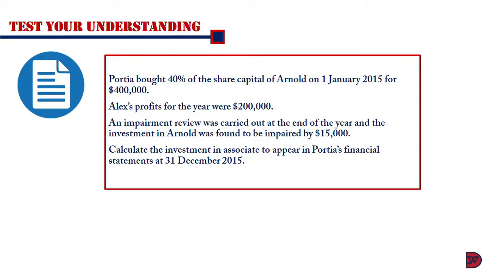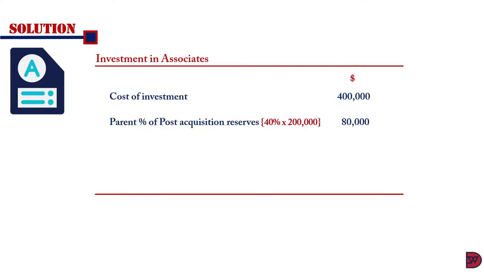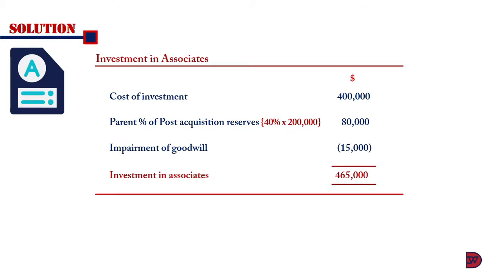For the solution, the investment in associate, the initial recording will be the cost of investment, which is the $400,000. Then the profit for Arnold was $200,000. Portia holds 40%, so the parent's portion will be $80,000. There was an impairment on goodwill of $15,000. We deduct it, which will lead to an investment in associate of $465,000.